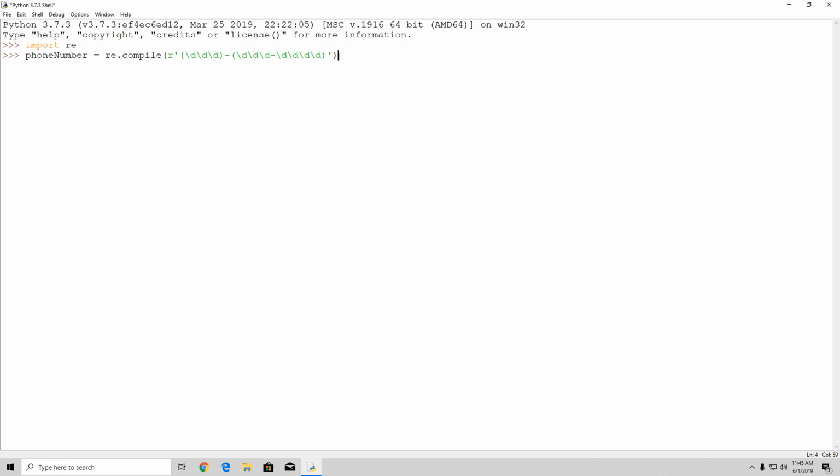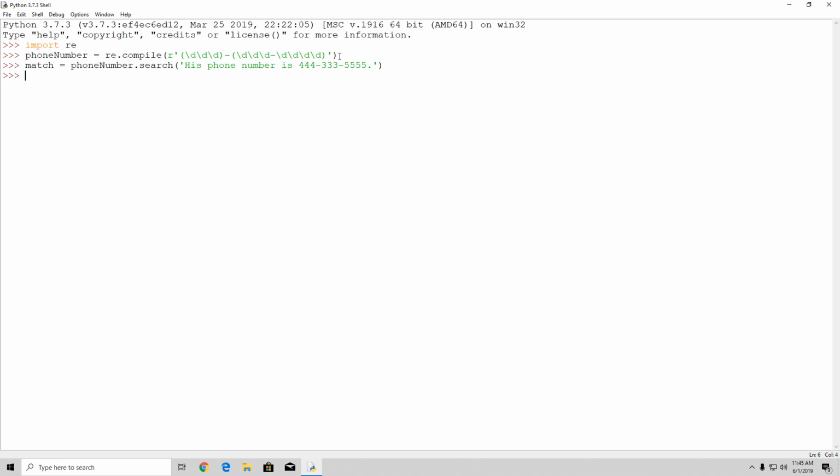So right here, if I just press enter, and we perform the same search function as before, so match equals phoneNumber.search, and in between the brackets let us specify a simple string, and the string can be, for example, "his phone number is 444-333-55555", okay, and then press enter, and right now we can print different groups just by specifying the element we want in between the brackets.